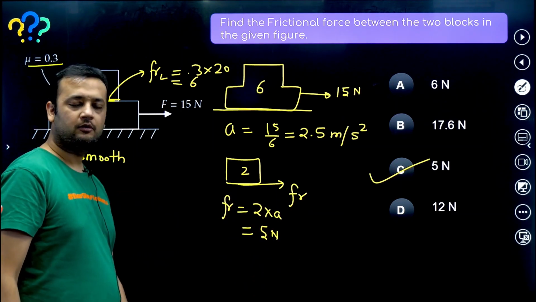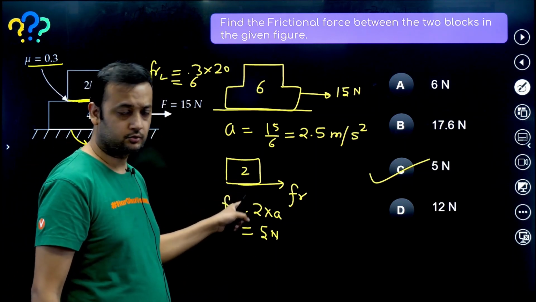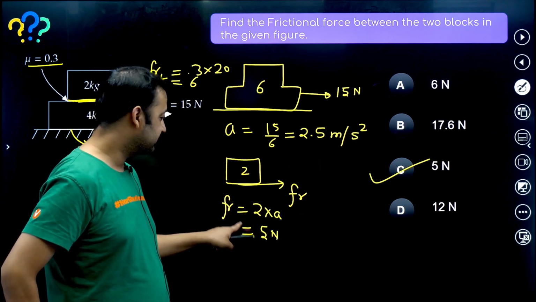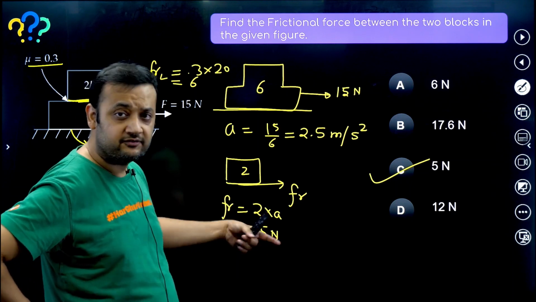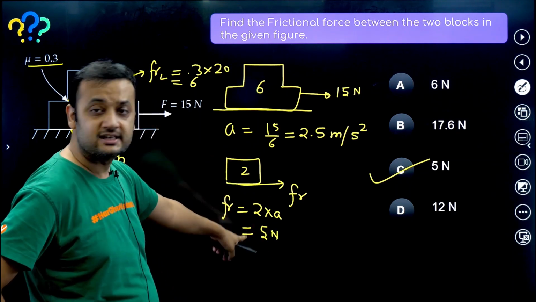So friction will act on the 2 kg in the forward direction. So I wrote the Newton's law equation on 2 kg. Friction will be equal to 2 into A. So acceleration was 2.5, hence friction is 5 Newton. But this friction is 5 Newton only if there is no relative slipping. So we will check. That means this is the assumed value of friction.